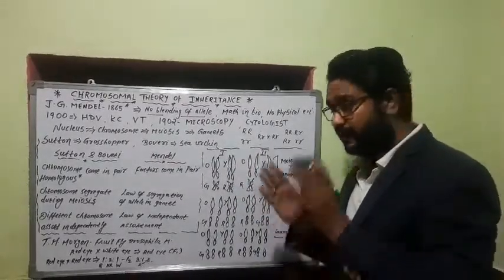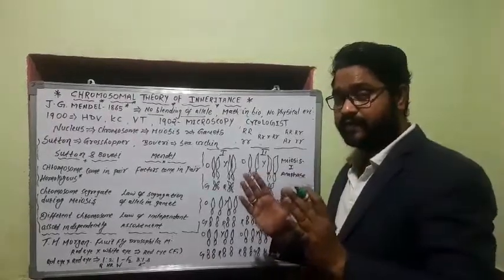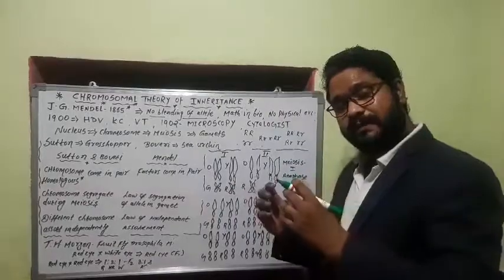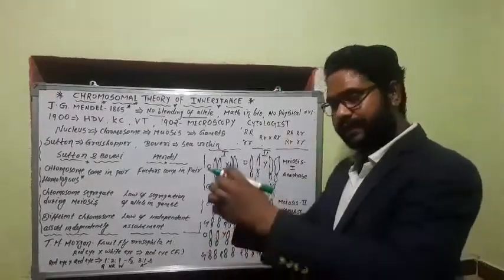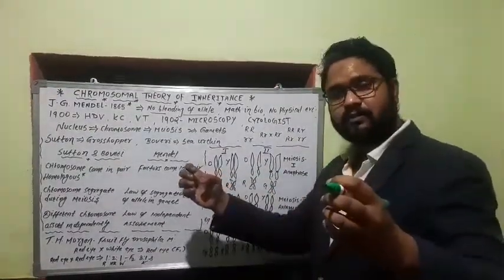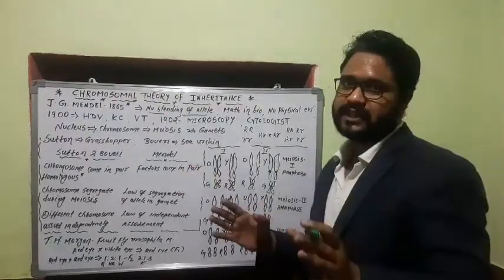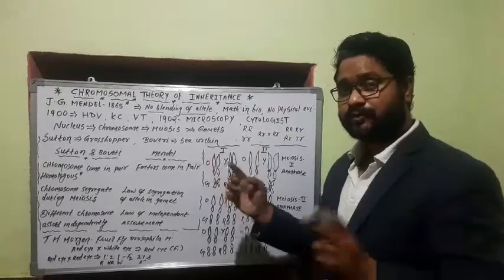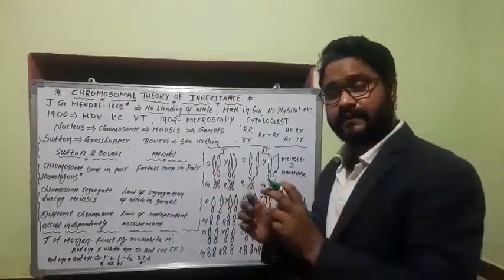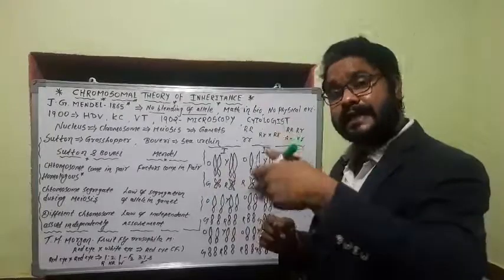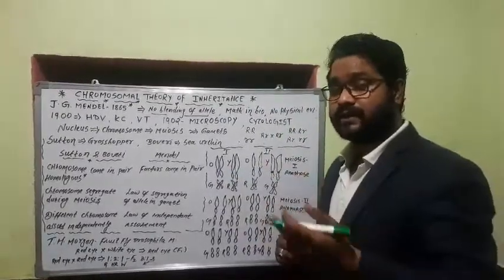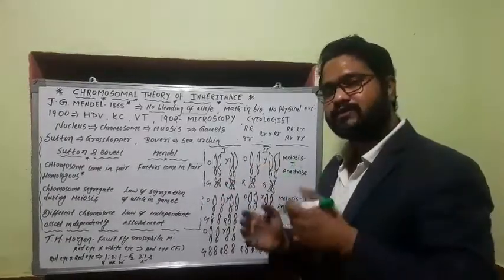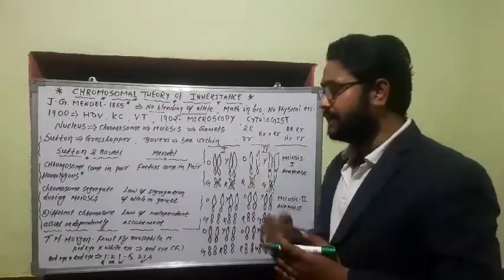Where is it possible? Remember, at metaphase 1 and 2, all these chromosomes align at the metaphasic plate. So which combination comes at that metaphasic plate and how they move to the opposite pole is just a chance phenomenon. So what does this mean? That these chromosomes do not always stick with each other. They assort independently, and because they assort independently, they carry independent genes. That's why we get new combinations and new phenotypes.